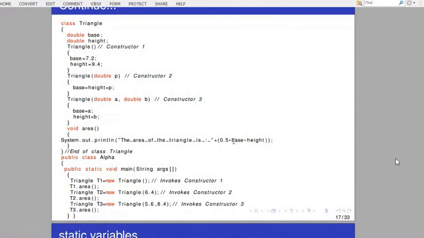Then it again returns to the main function, t2.area, goes to the area method and again prints the area of the triangle, 0.5 into base into height. Then a new object t3 is created with two parameters, 5.6 and 8.4. It goes to the constructor with two parameters, double a and double b. Base equals a and height equals b. Then it returns to the main function and t3.area is called, and the area of the triangle is 0.5 into base into height. So this method of continuously calling the constructor with different parameters is called constructor overloading.